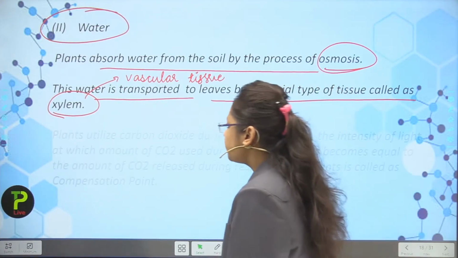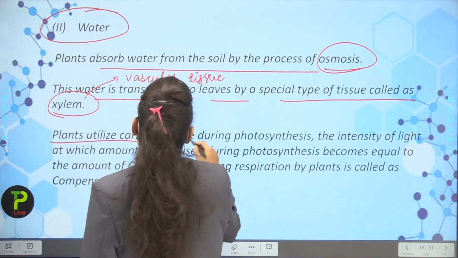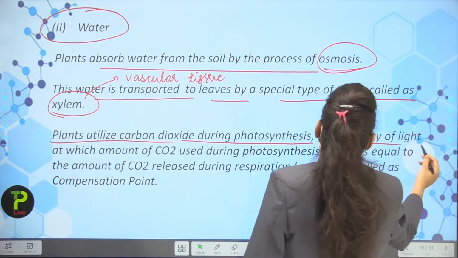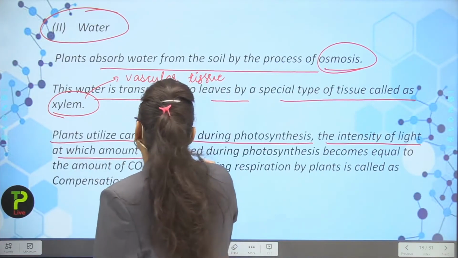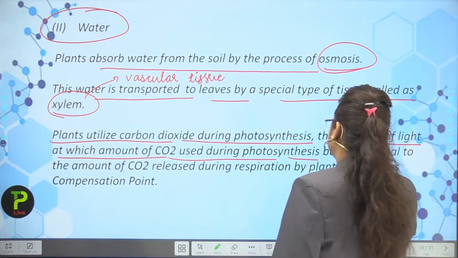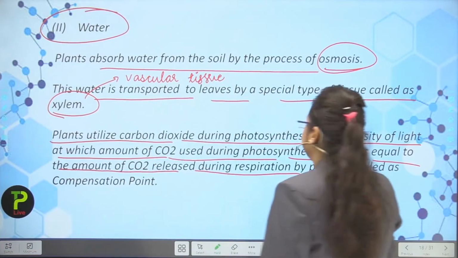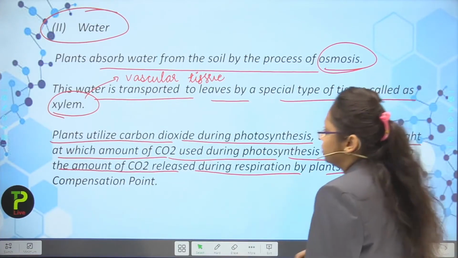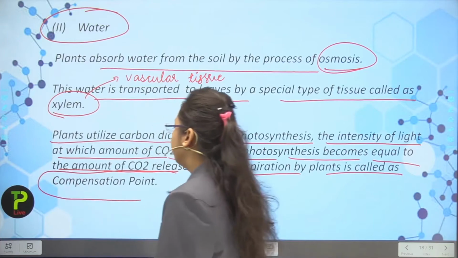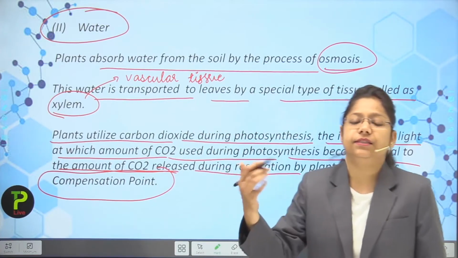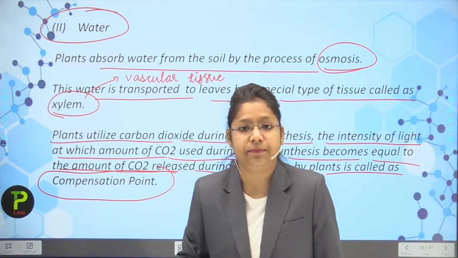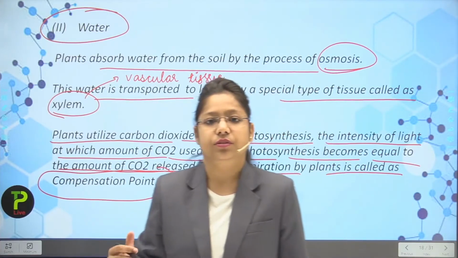Next point, plants utilize carbon dioxide during photosynthesis. The intensity of light at which the amount of carbon dioxide used during photosynthesis becomes equal to the amount of carbon dioxide released during respiration by the plant is known as what? Compensation point. Actually, what happens? The excess amount of carbon dioxide which is gained by the plant but not in use, then what happens?